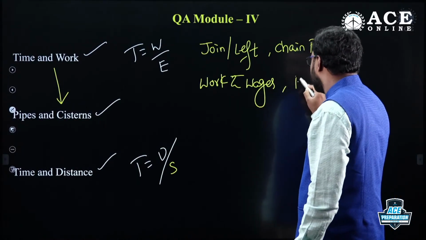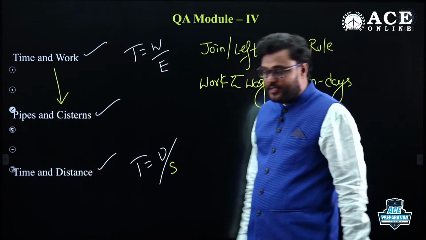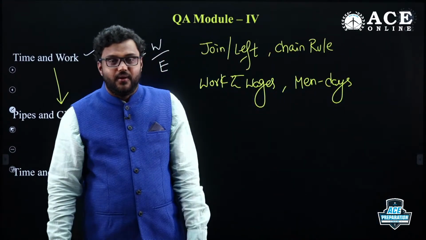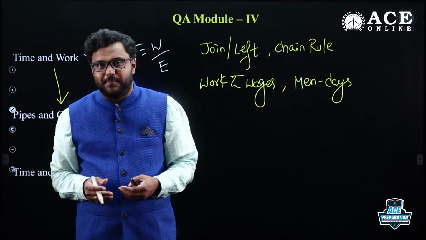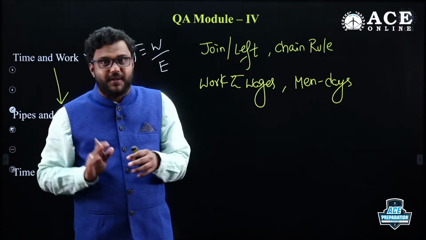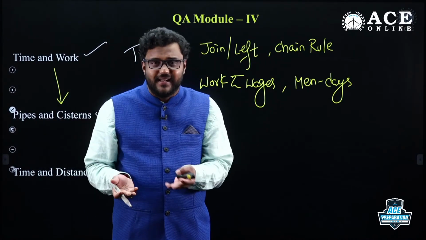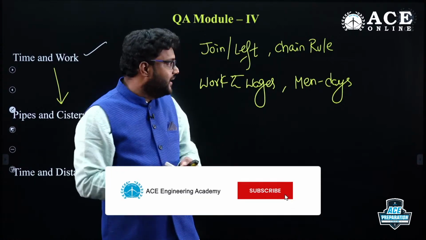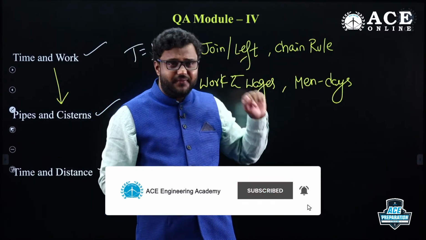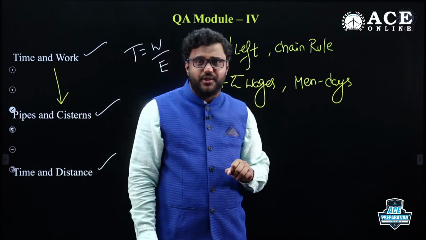And the men days concept. If 10 men are doing the work, they'll take 10 days to complete. If 20 men and 10 women are doing the work, they'll take only 1 day to complete. If it is 30 men, how many days to complete? Like that, they can ask questions related to men days. So you need to focus on all this: join or left, chain rule, work and wages, and the men days concept.